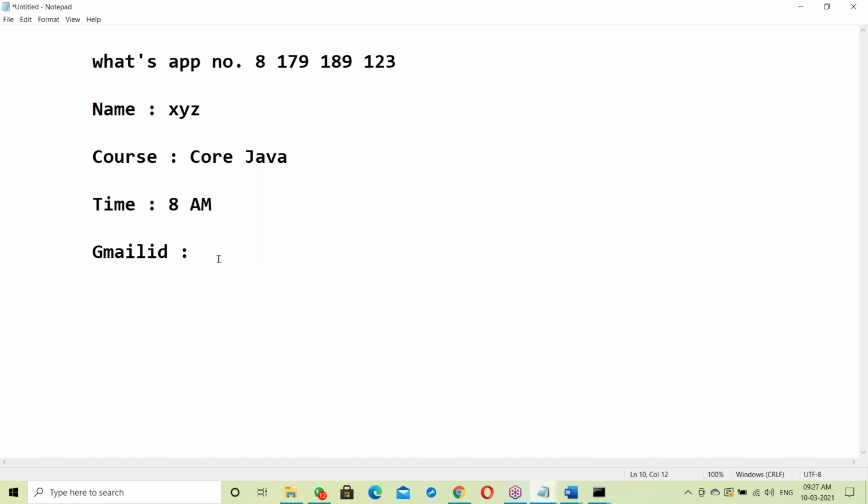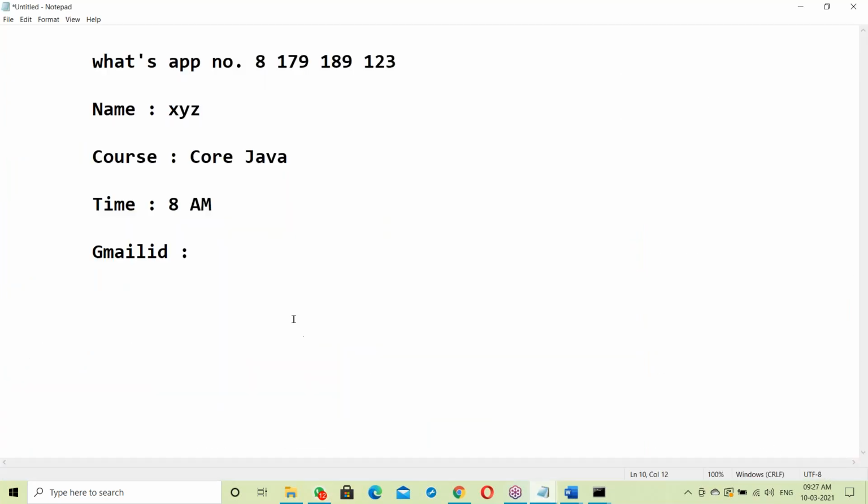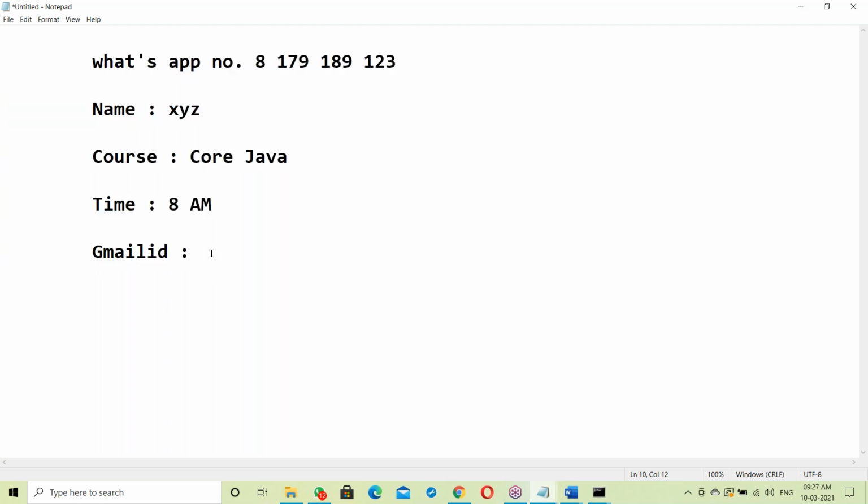Within a week, I think it will be a minimum of 15 members. In every batch, 15 members are there. This is my WhatsApp number. Please submit your information and I'll add you to the group. A group was already created, and already 9 participants are there. Just please submit your details.